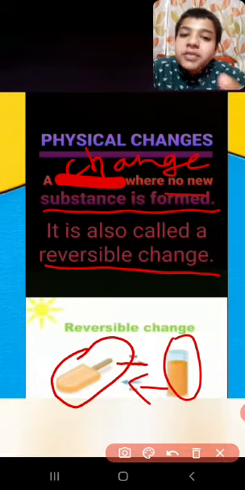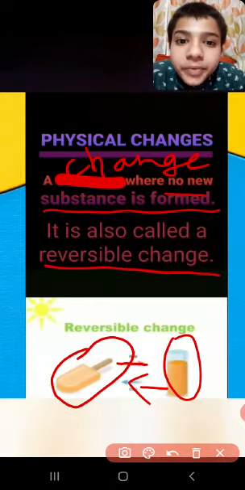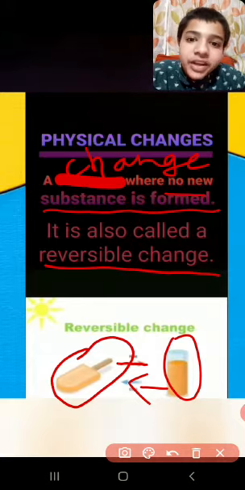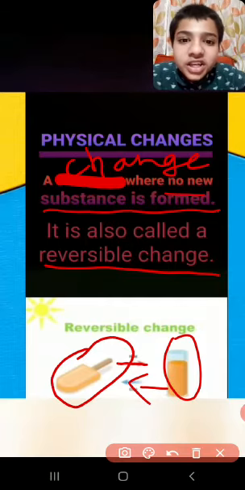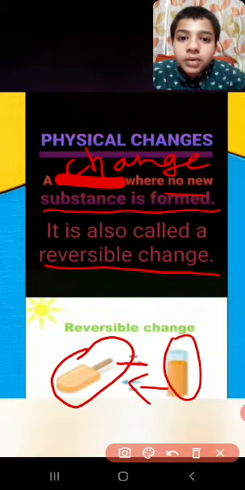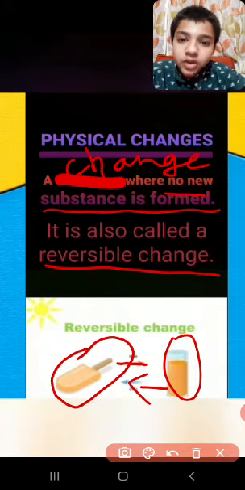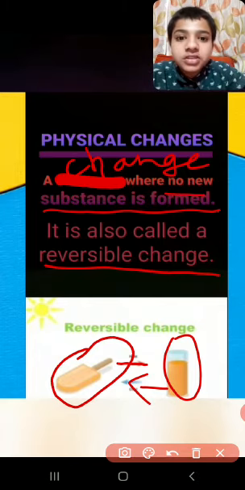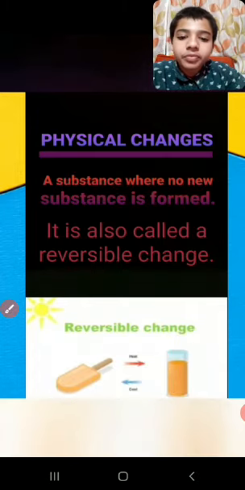Alright. So even ice is made up of water, and again it became water. Then what is changing? It is already water, and again it became water. What is changing? Only the properties are changing. Alright, that is called reversible change.